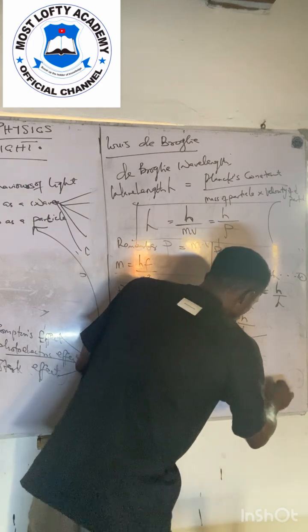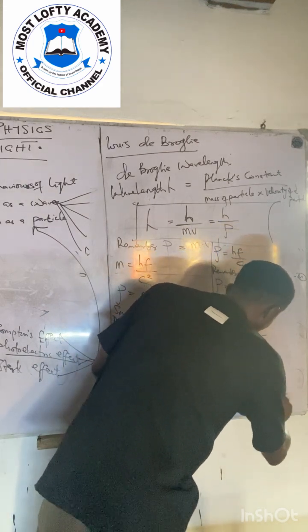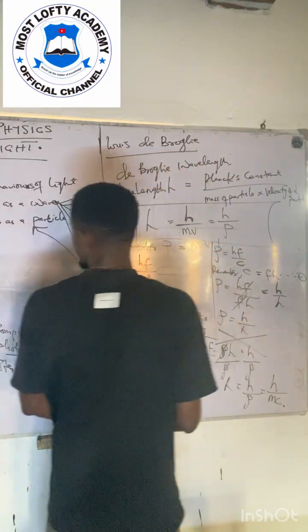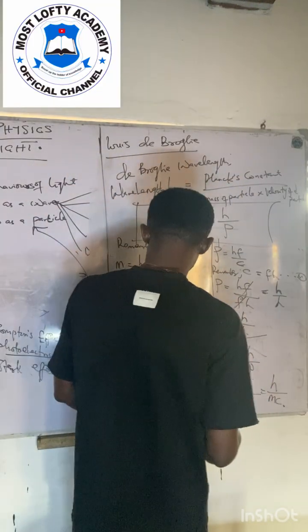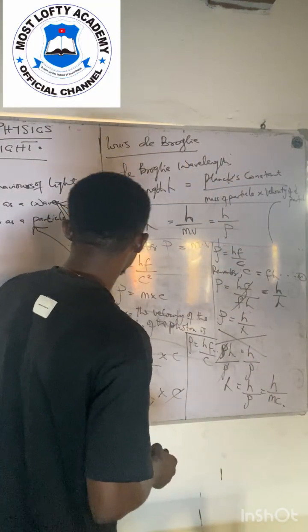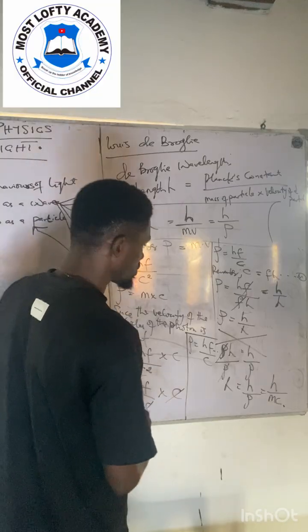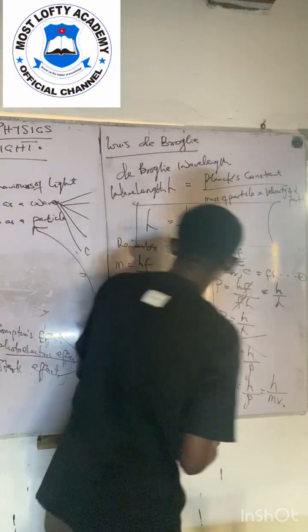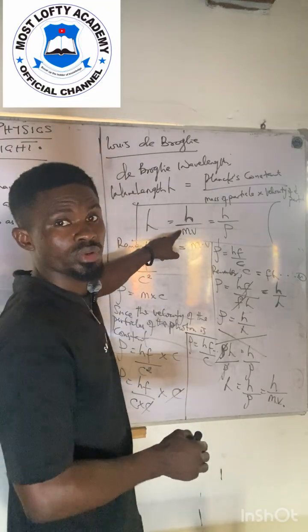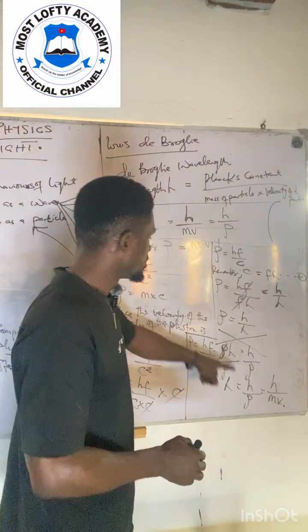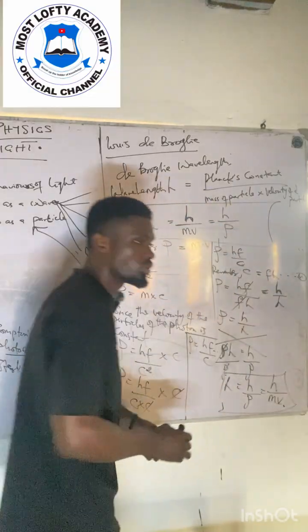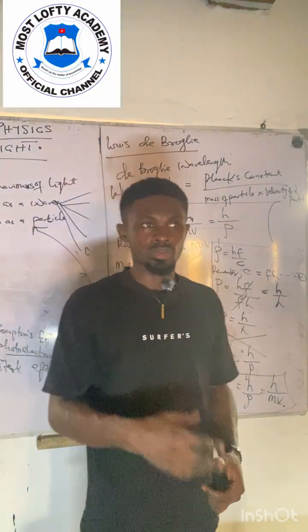This is also equal to h all over mc or mv. Let me use mv. So what we wrote here has been derived at this point. So this is what we call the de Broglie wavelength.